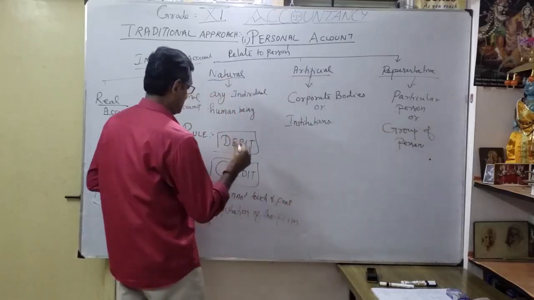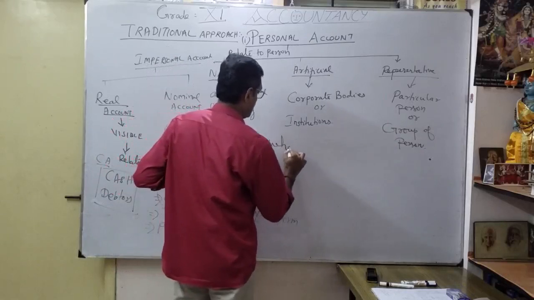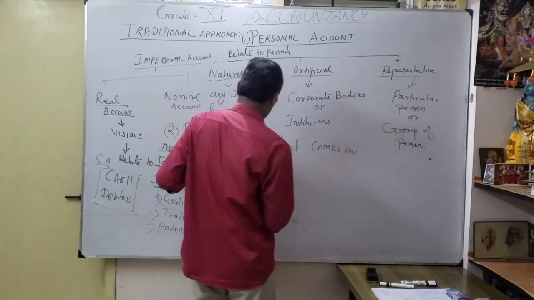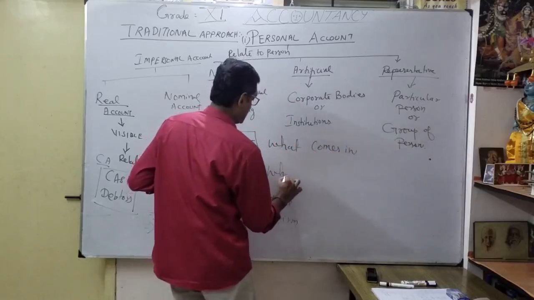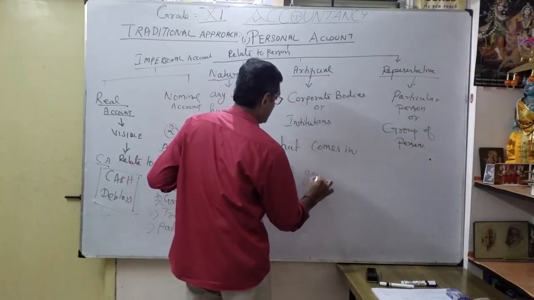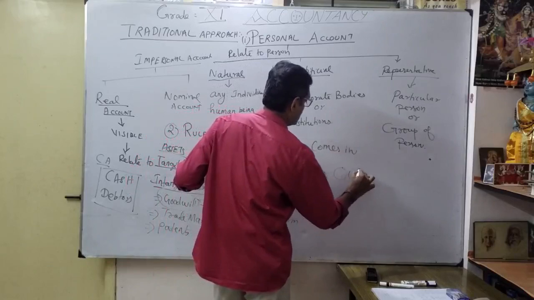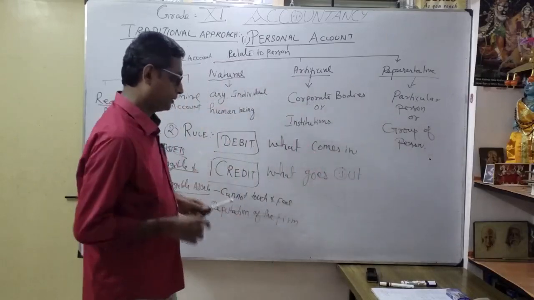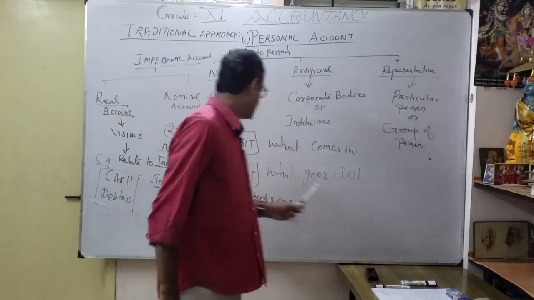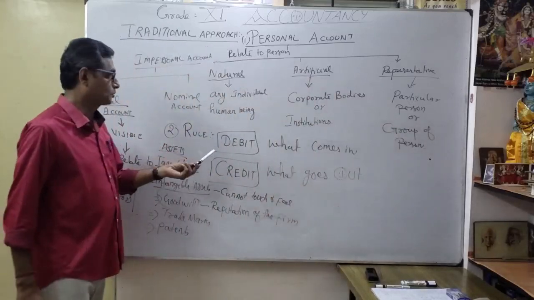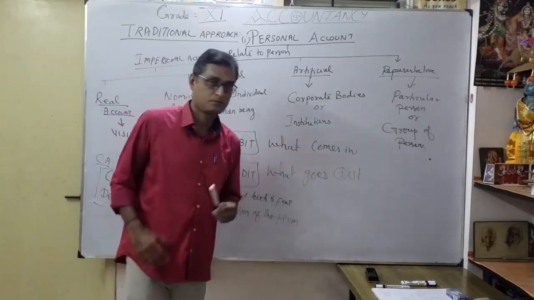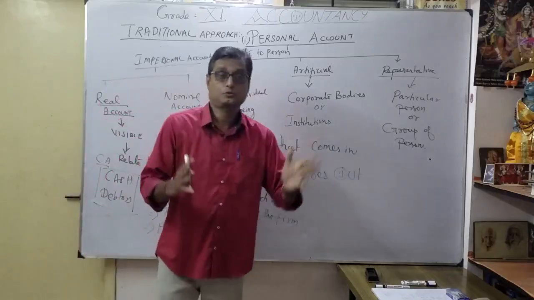Debit what comes in, credit what goes out. Understood? I repeat once again. As a real account rule, rule number 2: debit what comes in, credit what goes out. That is called real account rule.